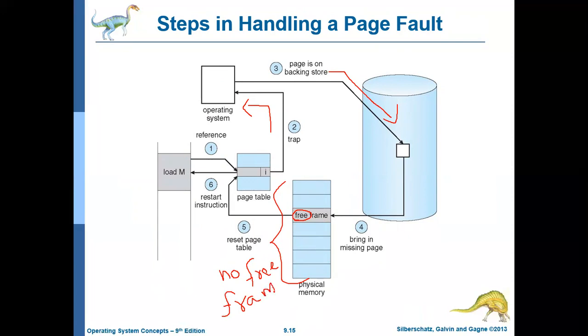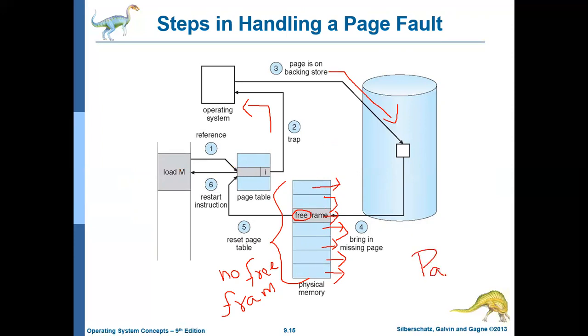That means all the frames in the physical memory are occupied by one process or another. In the logical memory we call them pages, and that page will come into some frame here, right? So all frames are filled with some pages. None of the frames is free. In that case, what should be done? In that case, we should do paging.